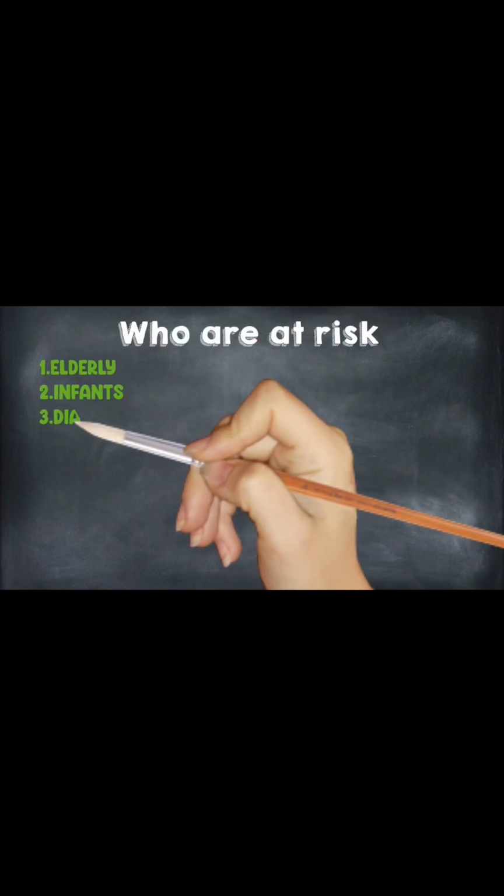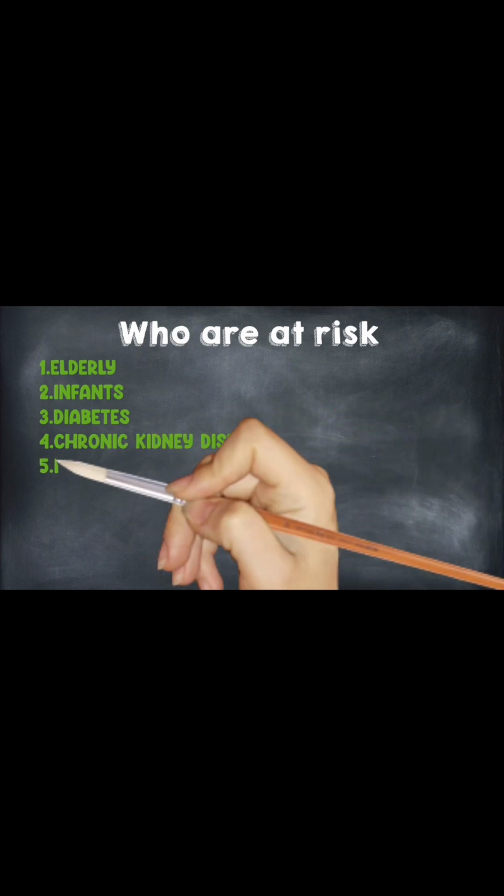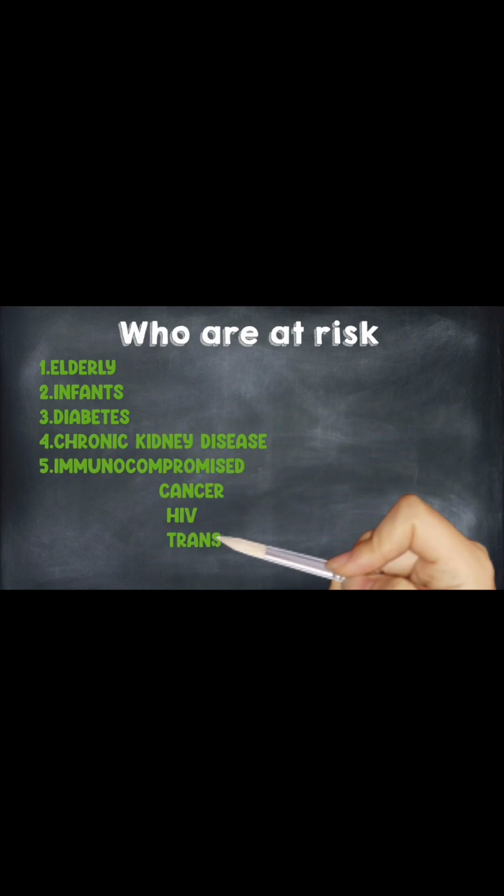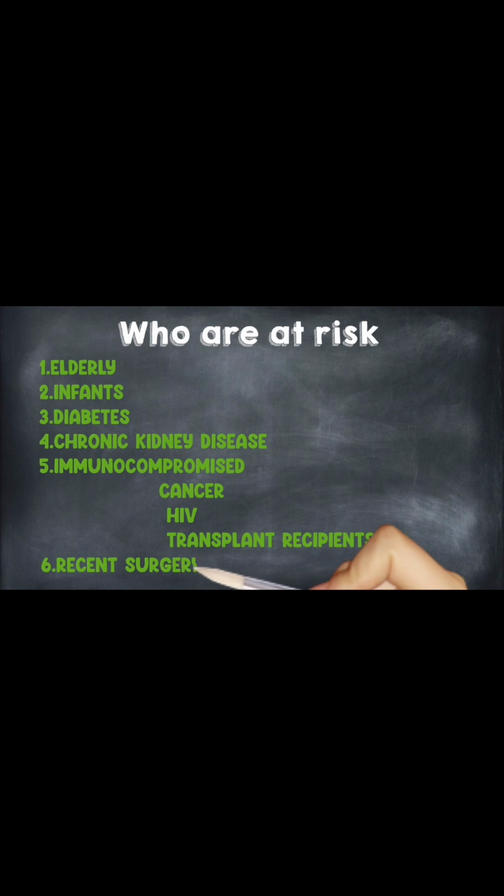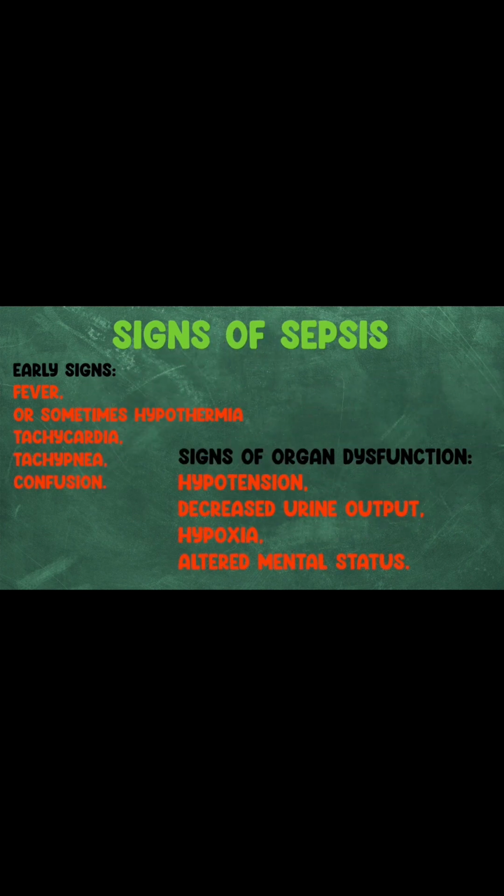Those at more risk of developing sepsis are the elderly, infants, diabetics, chronic kidney disease patients, immunocompromised patients, and recent surgery or invasive procedure patients. Okay, what are the signs of sepsis? What would you look for in a patient with an infection and belonging to the high risk group, to know whether he or she is developing sepsis or not?